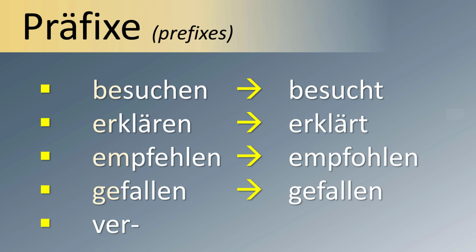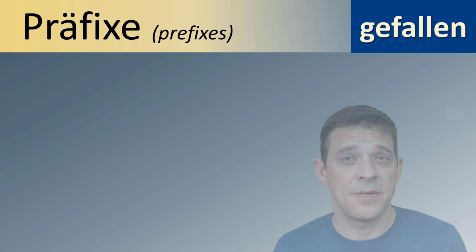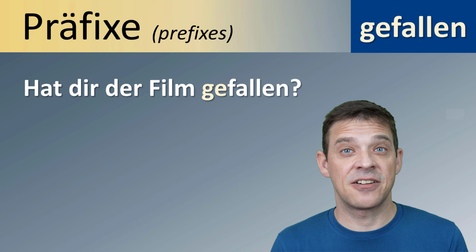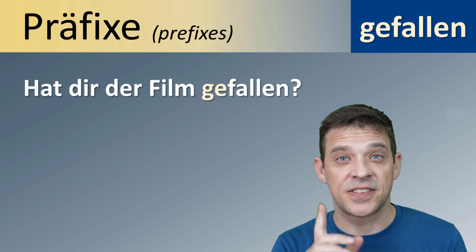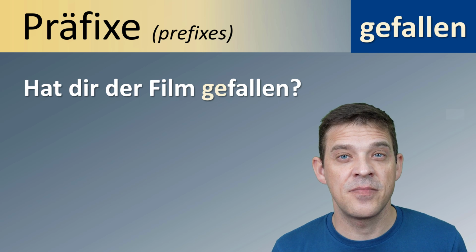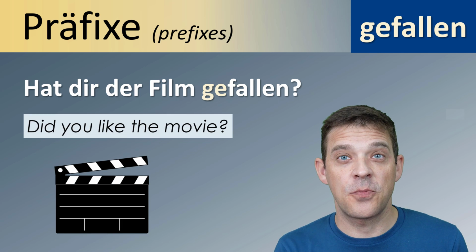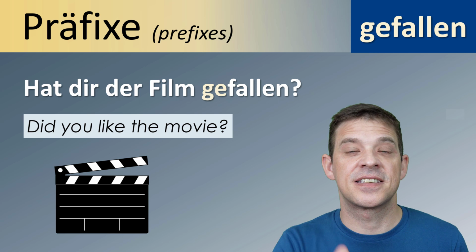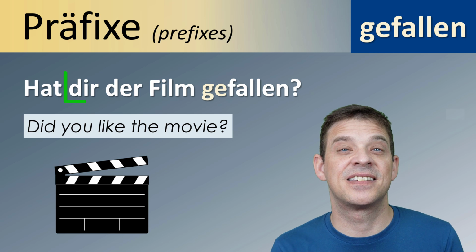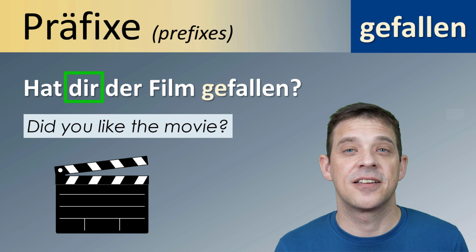Und Nummer 4, GE, zum Beispiel gefallen. Gefallen heißt to please or like. Partizip ist auch gefallen. Ein Beispiel: Hat dir der Film gefallen? Did you like the movie? Also, be careful, gefallen ist ein Dativverb.